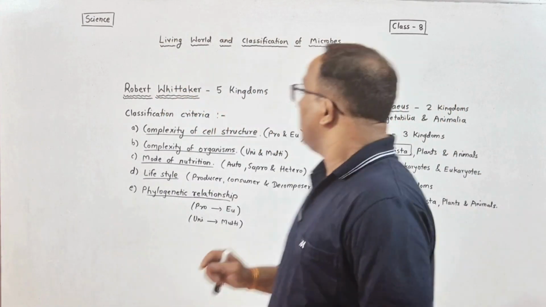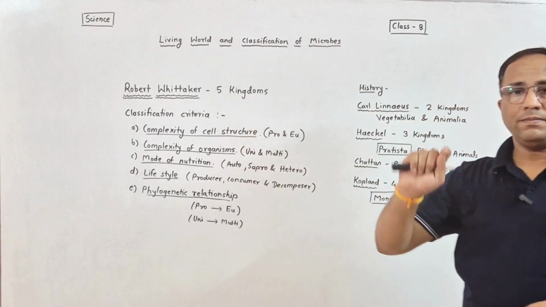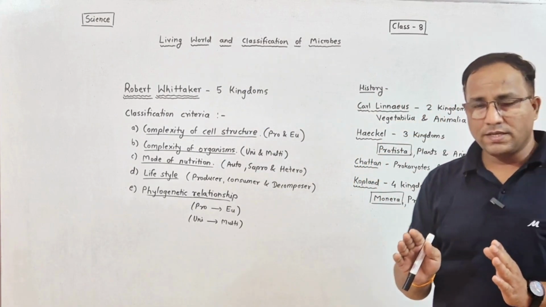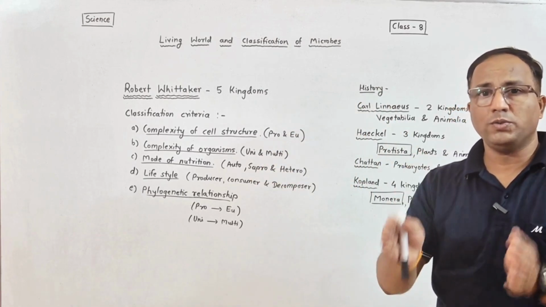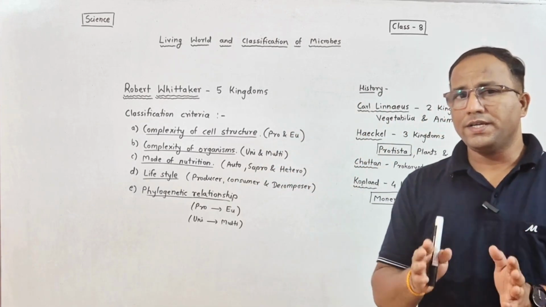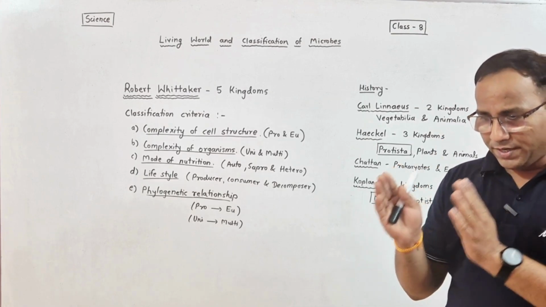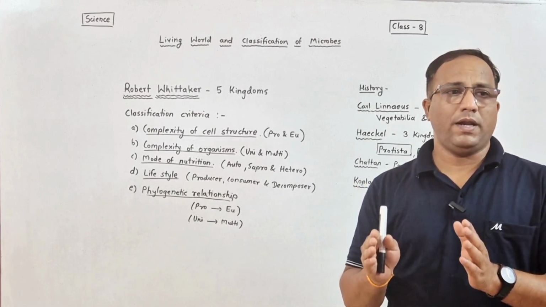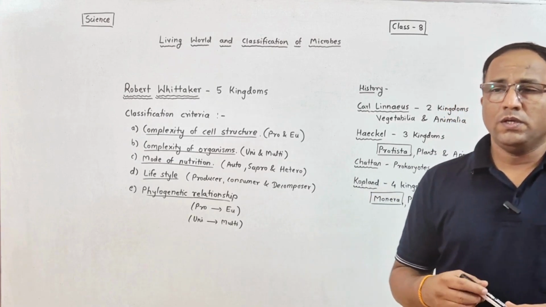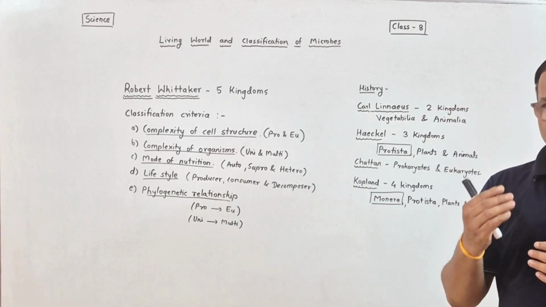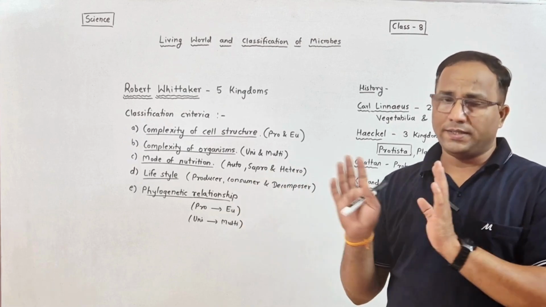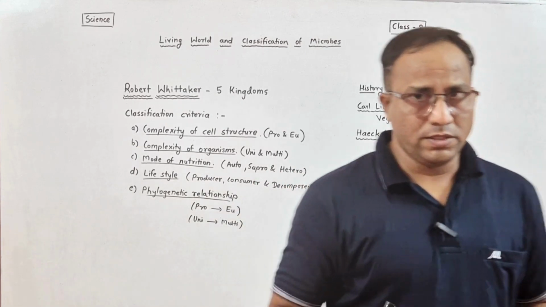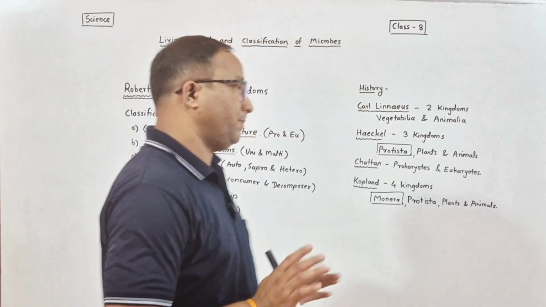Now, what is classification? Classification is the arrangement of a lot of things according to their characteristics. We cannot study each and every organism, each and every plant, each and every animal. So what scientists did was classify the organisms according to their characteristics. This is the classification and the need for classification.